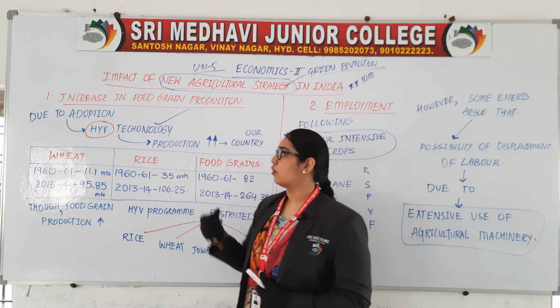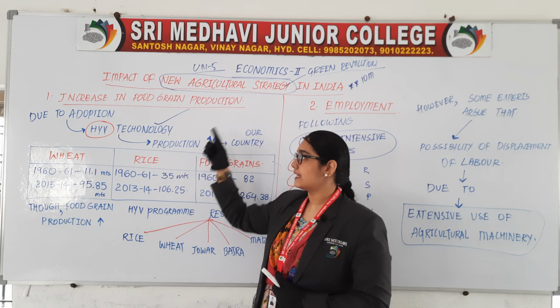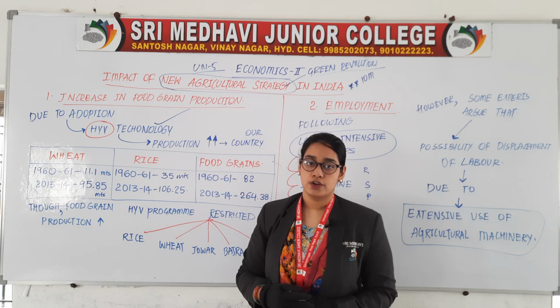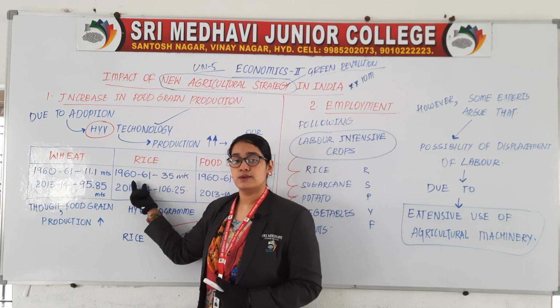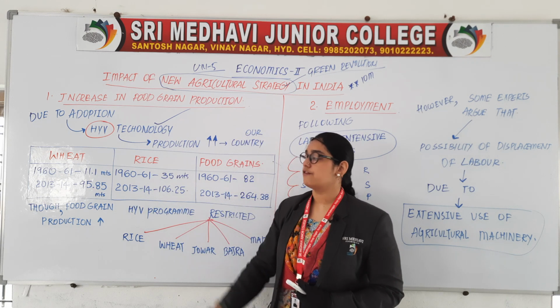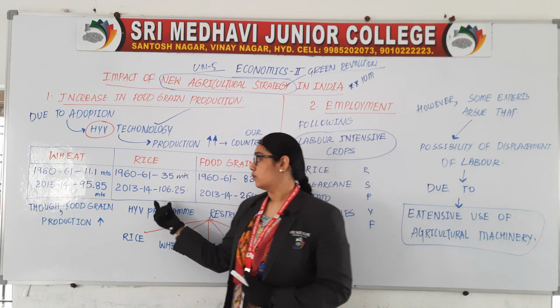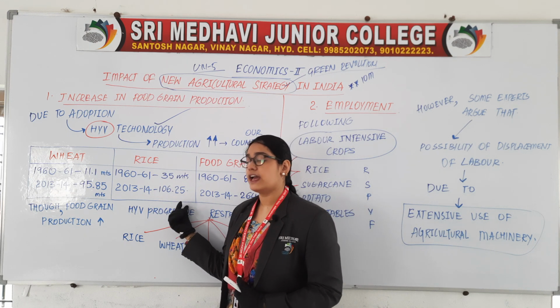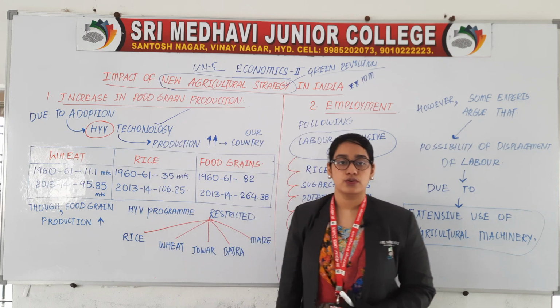Then the share of rice in food grain production during 1960 to 61 was 35 million tons, and it has increased to 106.25 million tons during 2013 to 14.